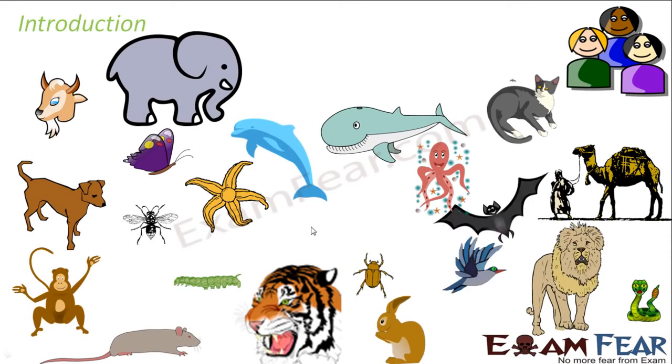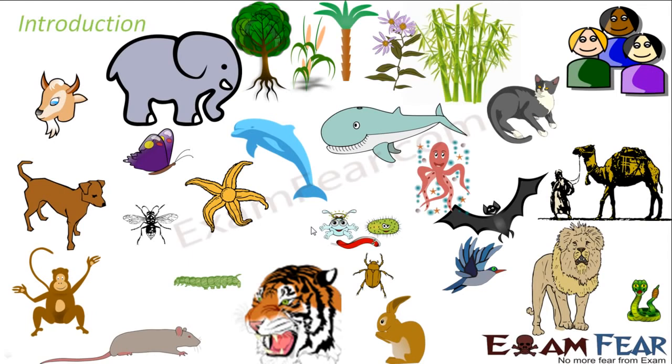The aerial animals like birds, or even the microorganisms like bacteria, fungi, viruses, or if we talk about the green plants which we see around us, the different types of plants, the flowering plants, the trees, shrubs, herbs, grasses, everything falls under the category of plants. So when I talk about life, when I talk about this subject biology, I am basically trying to study life. So it is the study of different life forms.